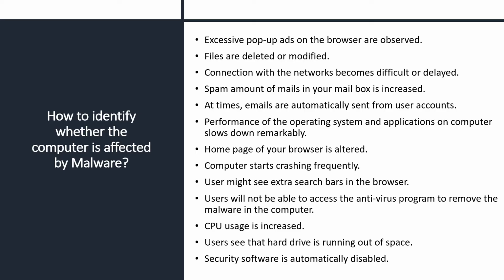How to identify whether the computer is affected by malware? These are the common symptoms of malware infection. First one is excessive pop-ups. Files are deleted or modified. Connection with the networks becomes difficult or delayed. The amount of spam in your mailbox is increased. The homepage of your browser is altered. The computer starts crashing frequently. You might see extra search bars in the browser. CPU usage is increased. Users see the hard drive is running out of space. So there are a lot of symptoms.